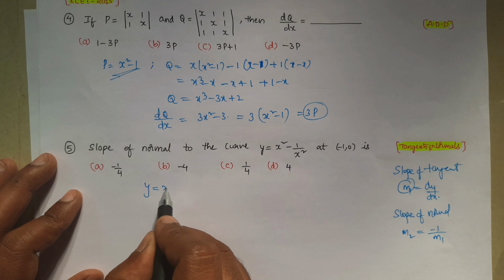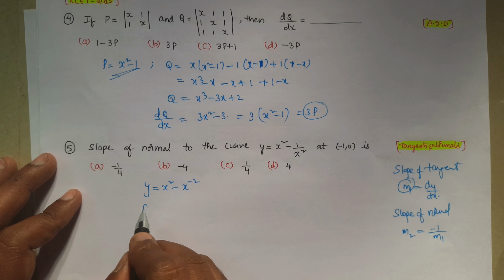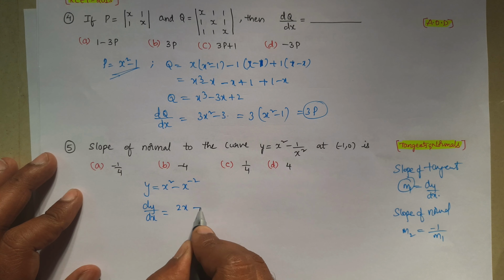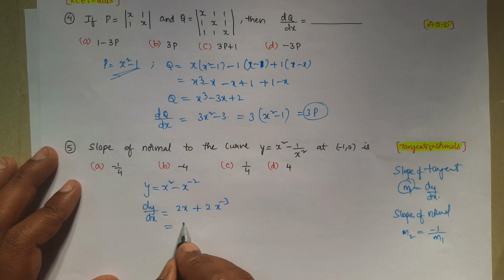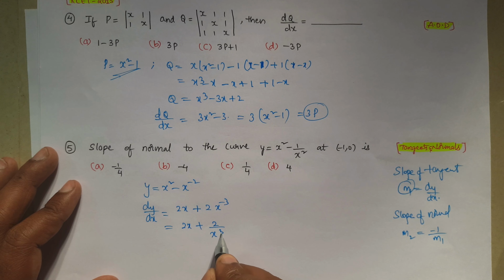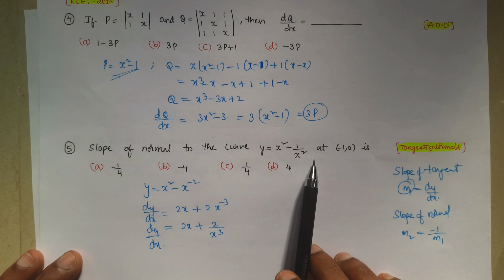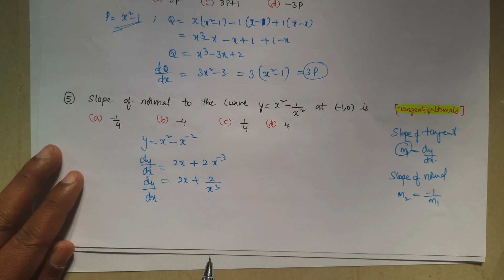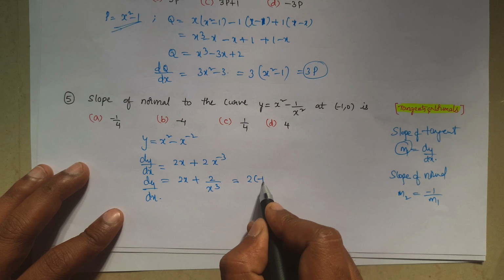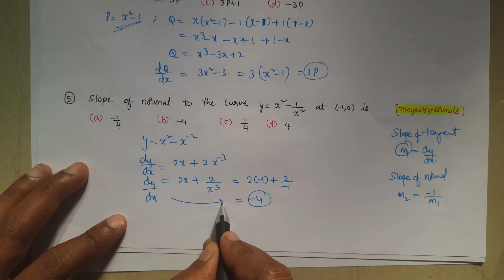The given equation is y equal to x square minus 1 by x square, we can write as x power minus 2. If I differentiate this, we will get dy by dx is equal to the derivative of x square is 2x, minus into minus plus 2x power minus 3. Nothing but we can write this as 2x plus 2 by x cube. So this is dy by dx. But they gave the slope of the normal to the curve at minus 1 comma 0, so we have to consider x value as minus 1. If we substitute here, you will get 2 into minus 1 plus 2 by minus 1, nothing but minus 4. So this is dy by dx.